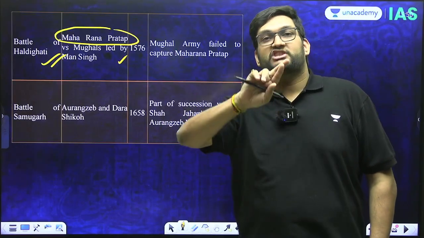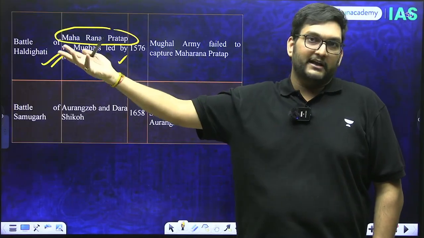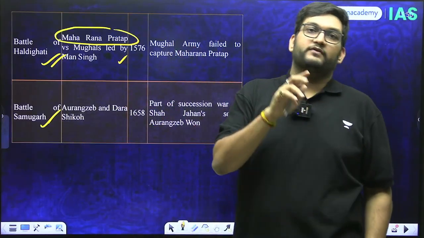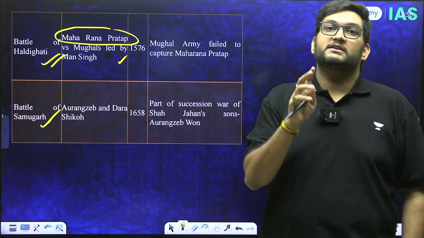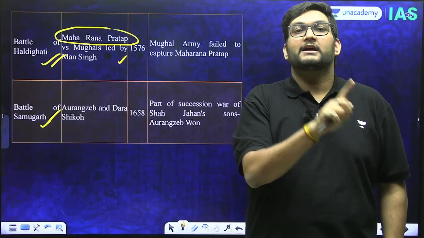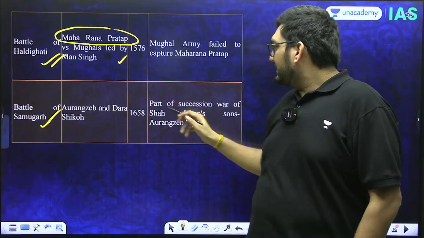The last battle which changed the course of history for medieval India and in turn led to a decline phase is the Battle of Samugad. Samugad is the battle of succession after Shah Jahan between his 4 sons: Aurangzeb and Murad, and Shah Shuja and Dara Shikoh. Dara Shikoh versus Aurangzeb. Aurangzeb will prevail.